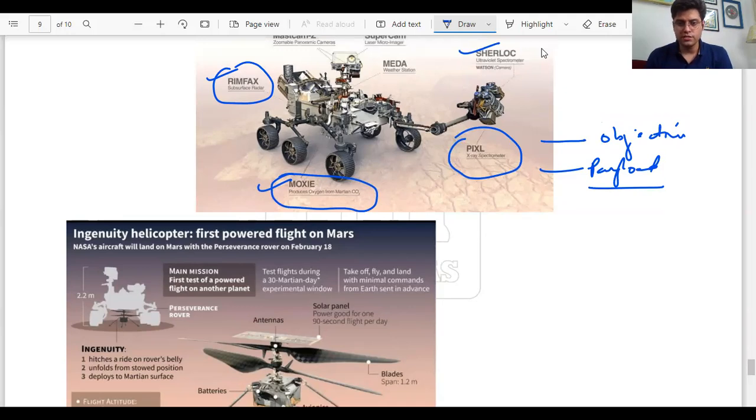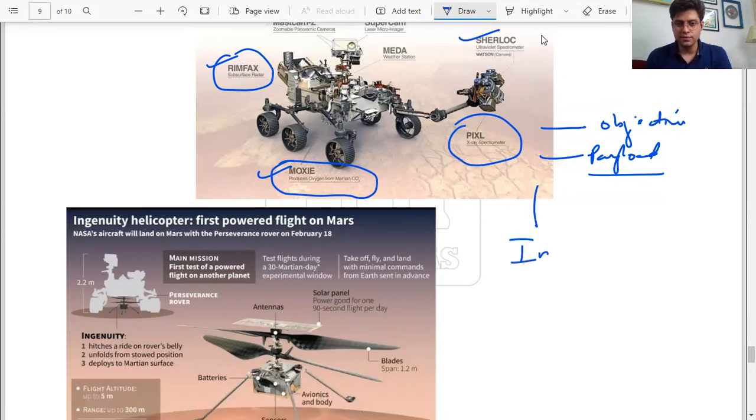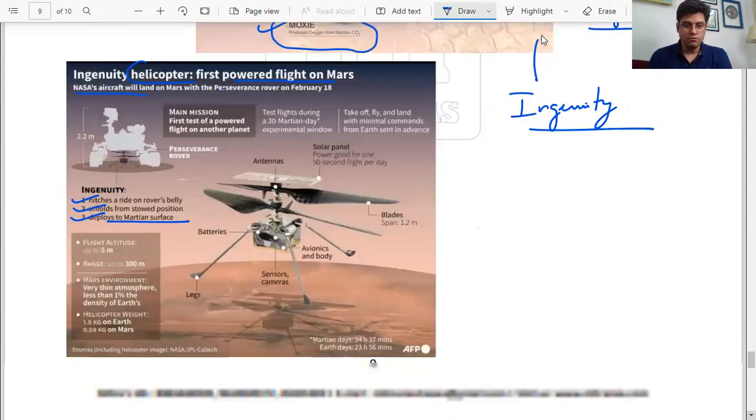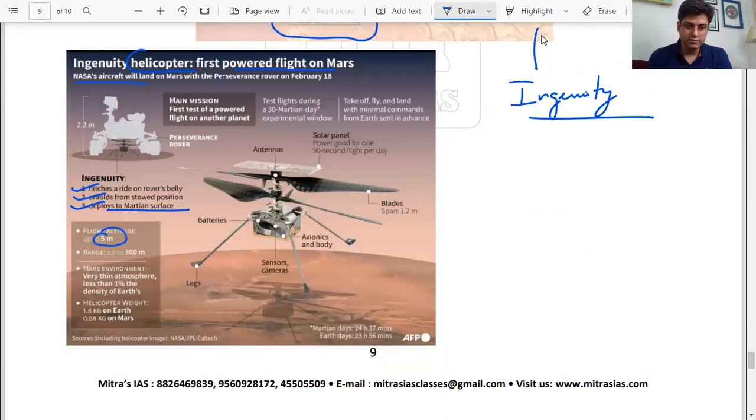One very important next one is Ingenuity, which is the first powered flight helicopter on Mars. It was a part of the mission. NASA's aircraft Ingenuity hitches a ride on the rover's belly, unfolds from the stored position, and deploys to the Martian surface. Flight altitude up to 5 meters.